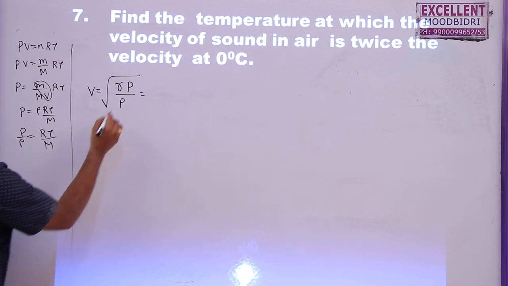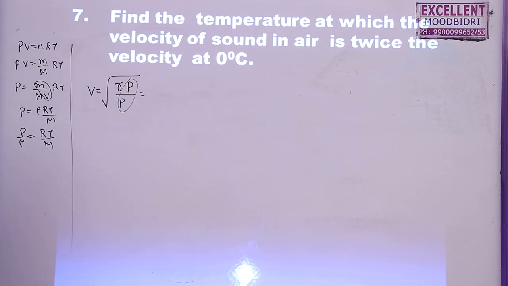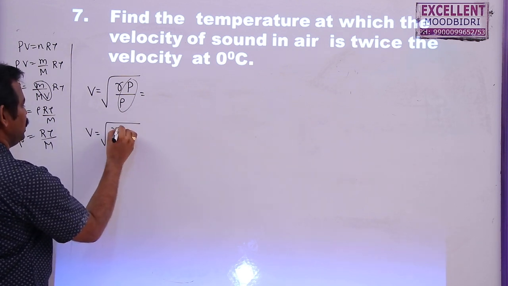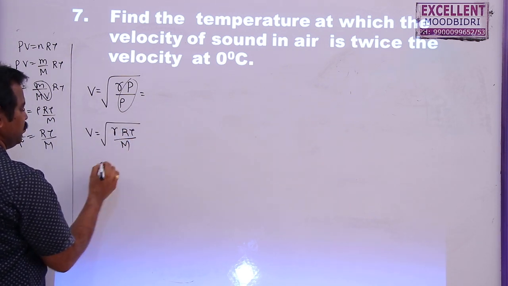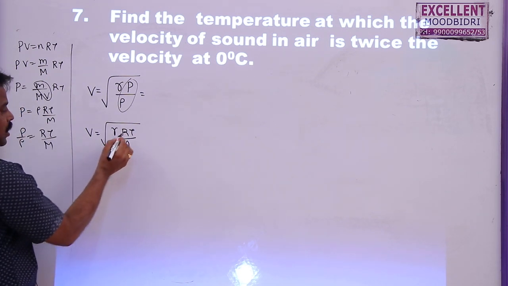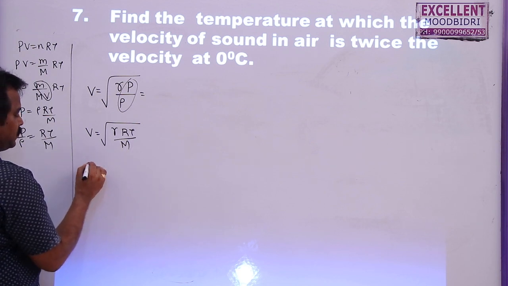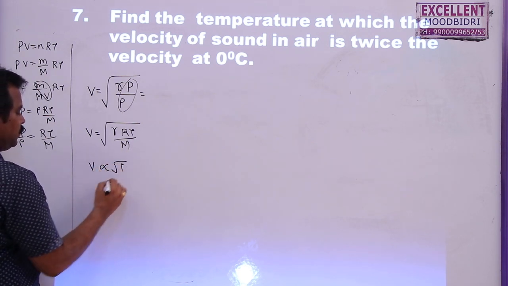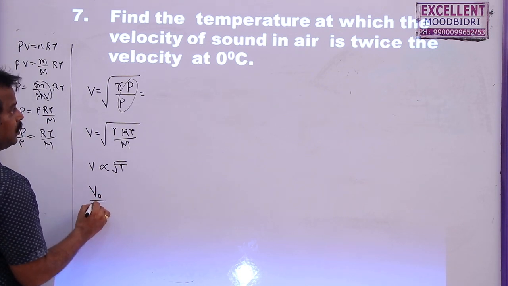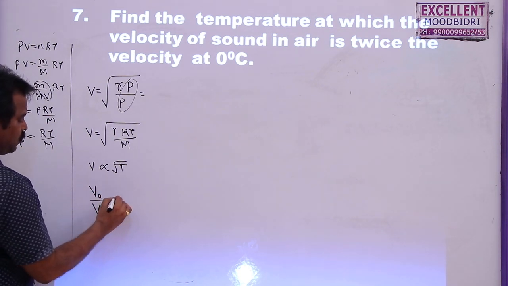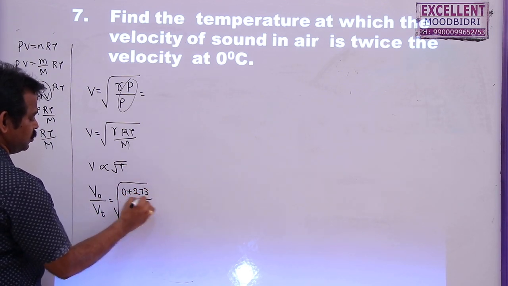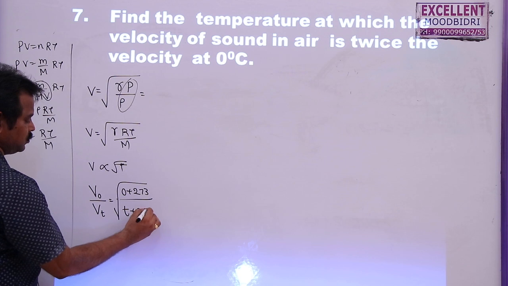So in this formula, if you replace P by rho with RT by M, the velocity of sound in air is given by root gamma RT by M. Gamma is constant as air is taken as a diatomic gas, R is the universal gas constant, and M is the molecular mass of the gas. So V is proportional to root T, where T is the absolute temperature. So velocity at 0 by velocity at temperature T is equal to root over 0 plus 273 by T plus 273.